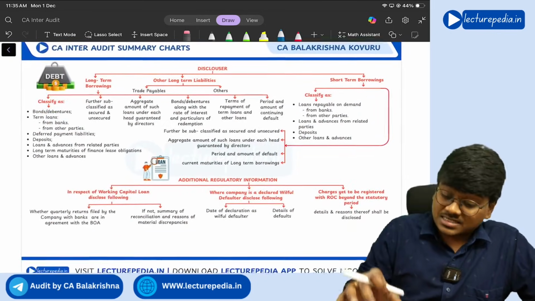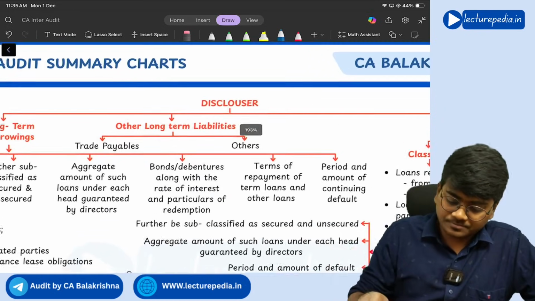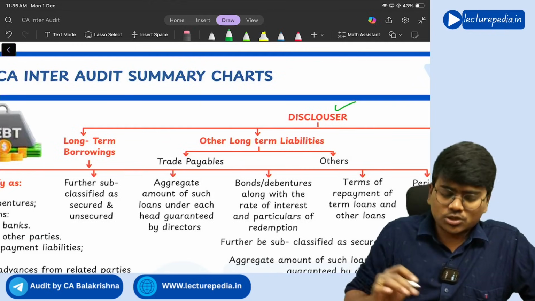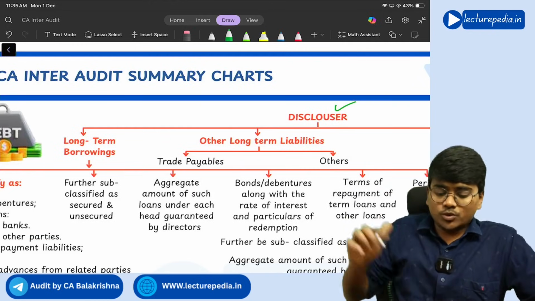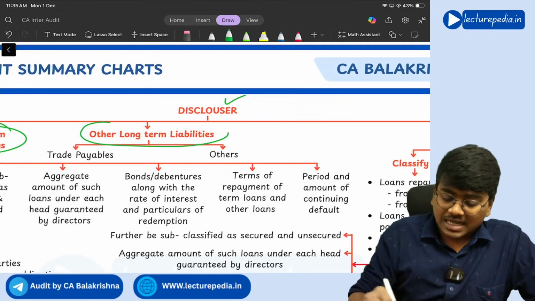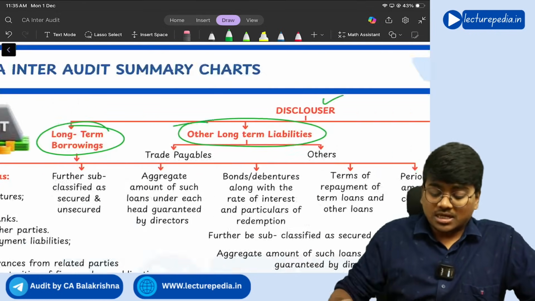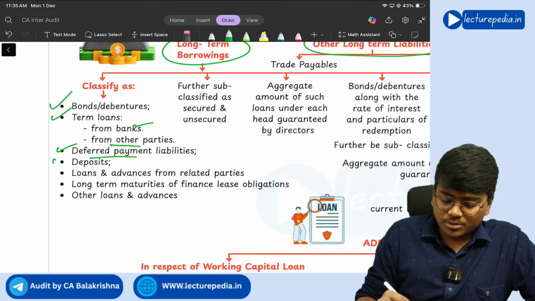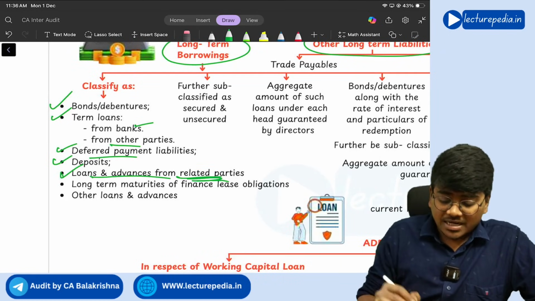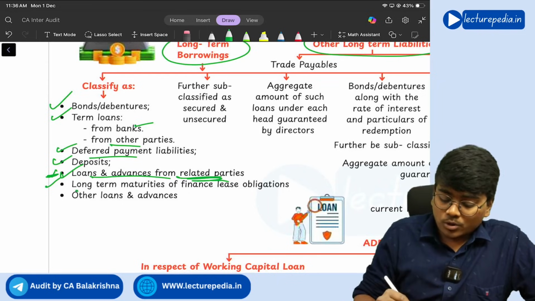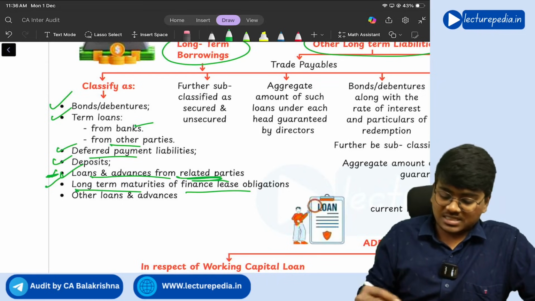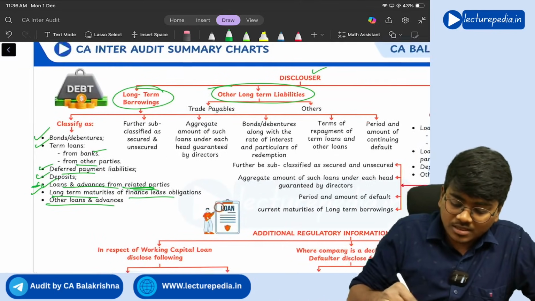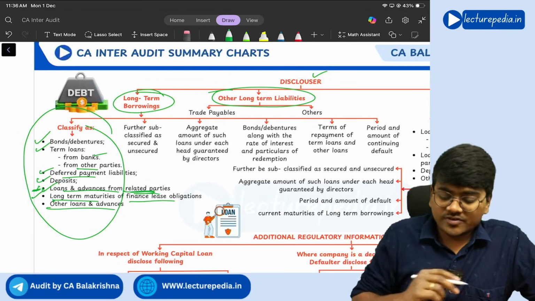Next, disclosures with respect to these borrowings. Disclosures broadly you will give in three items. First one, long term borrowings, other long term borrowings, short term borrowings. These long term borrowings will be classified as bonds, term loans from banks and others, deferred payment liabilities, deposits, loans and advances from related parties. This point will be there even in short term also. Long term maturities of finance lease liabilities and other loans and advances. Okay, so this is how you will classify long-term loans.